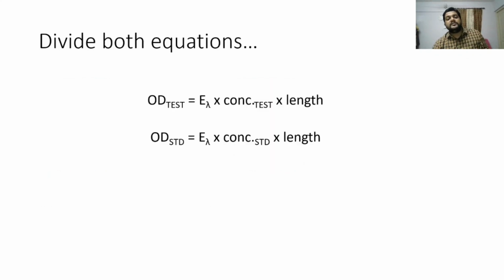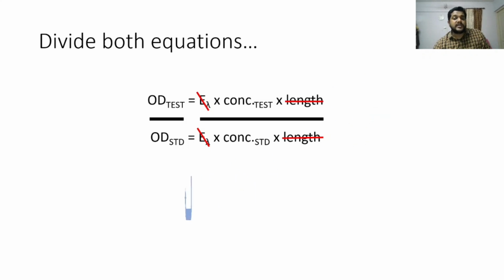Now what happens if we divide these two equations, and we maintain the same medium in both situations? Obviously, as it is the same medium, only the concentration changes, so the extinction coefficient will get cancelled. Again, we are using a beaker of the same proportions for both test and standard, so the length will get cancelled. The remaining things are OD test, concentration of test, OD standard and concentration of standard.